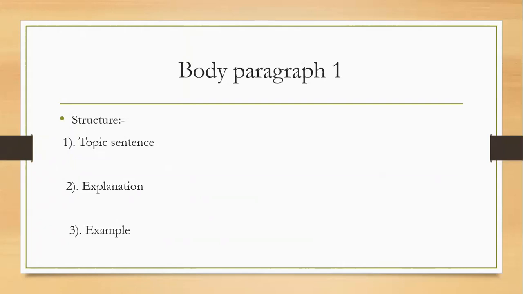So in a body paragraph, 3 things should be there. First and foremost, topic sentence, then explanation, and then a relevant example. If you include these 3 things, I'm sure you'll be able to grab higher marks for your body paragraph and all the 4 writing scoring parameters.